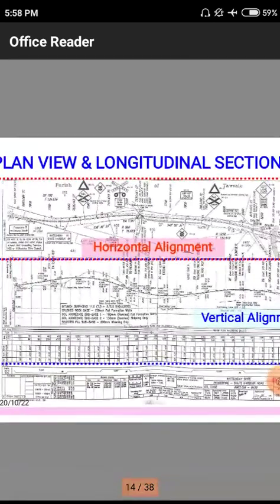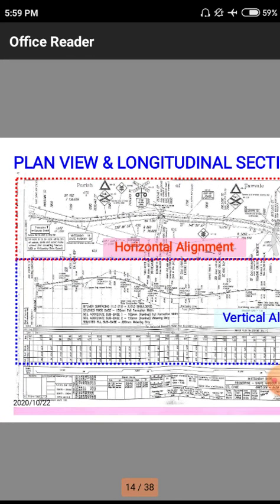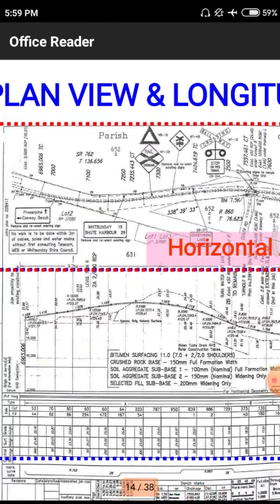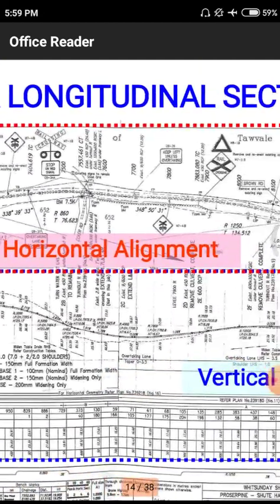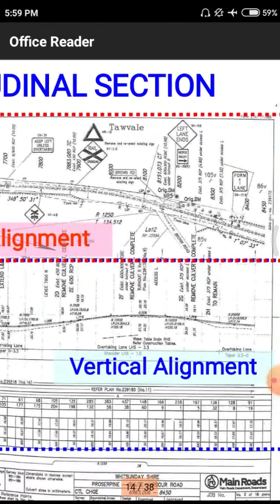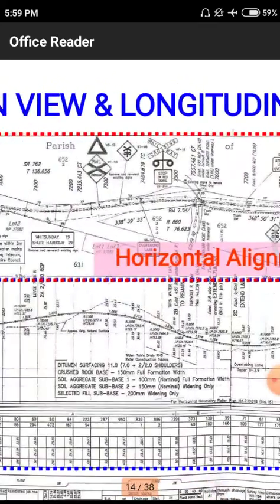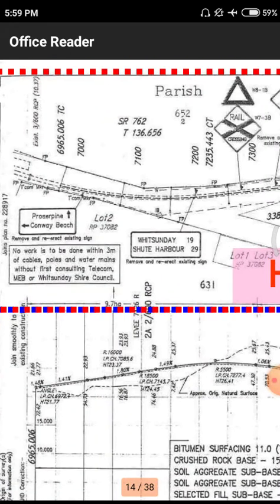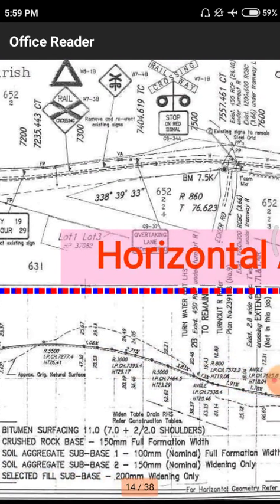These are normally the plans, how they look in a particular cross section. Here we have both horizontal alignments and vertical alignments. In the top view we will observe only horizontal alignments. This is the top view of a particular road, showing how the road changes its movement, and all the surroundings, the different structures around it. The road is simply designed.